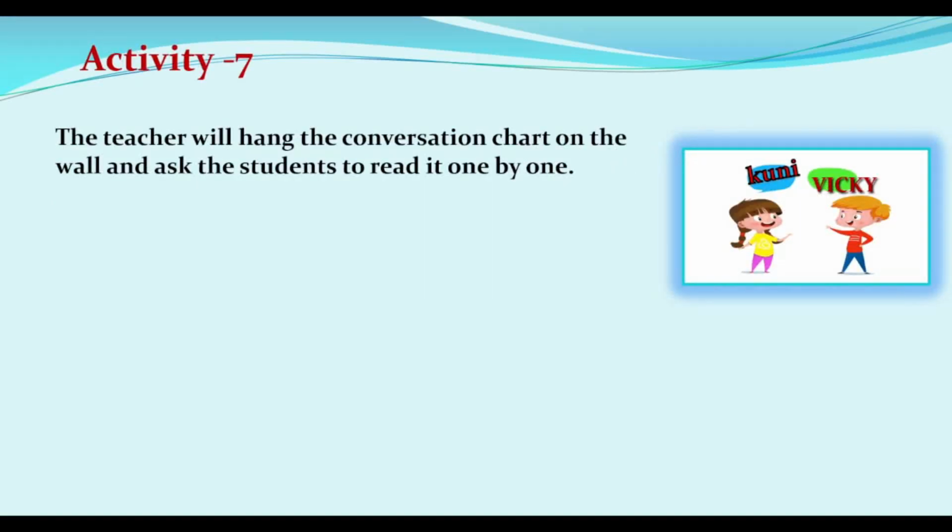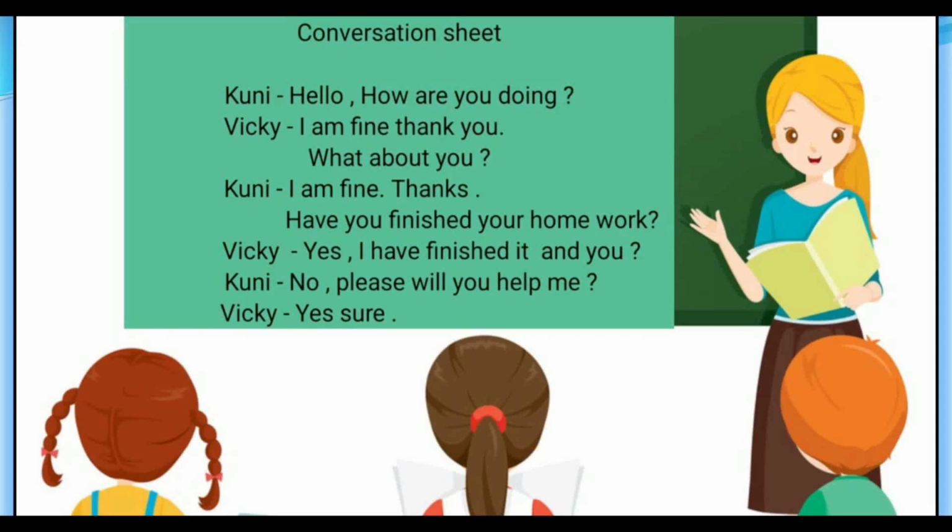Activity 7. The teacher will hang the conversation chart on the wall and ask the students to read it one by one. The conversation sheet, Rajalakshmi, you will be Kuni and I will be Vicky. Then the conversation sheet is here, Kuni.